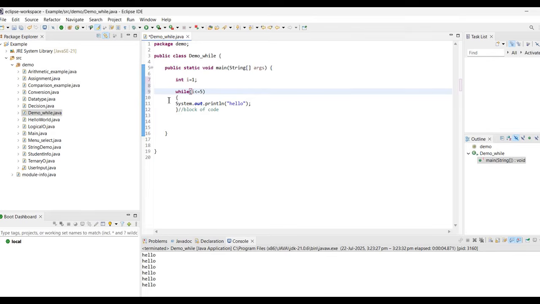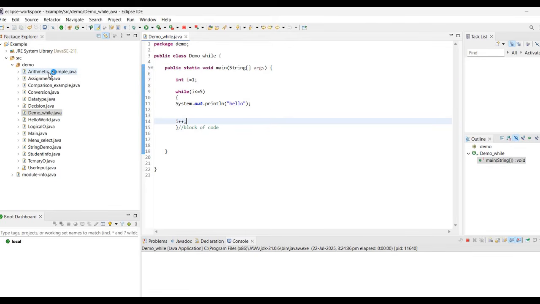So when I write i less than or equal to 5, it keeps printing the word hello, and when the value of i becomes 6, it comes out of the loop, for which I will provide an increment to the value of i here. Let us save it and run this. You can see in my console hello gets printed 5 times.